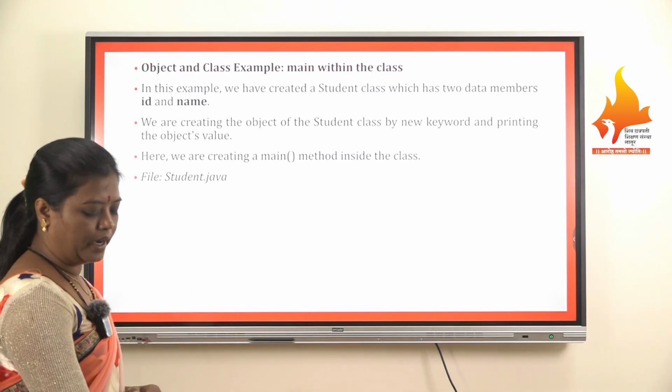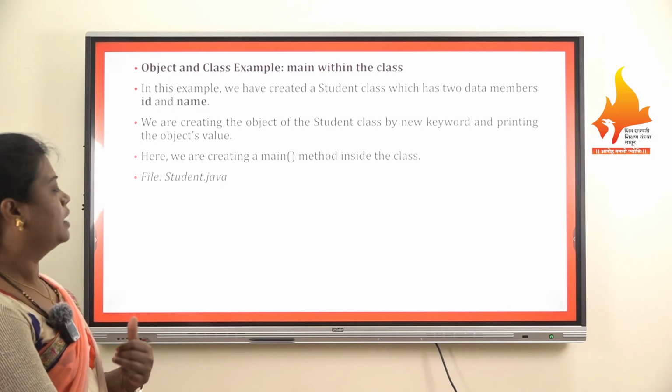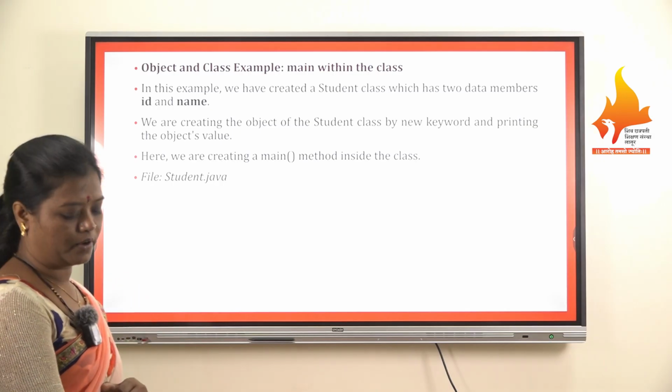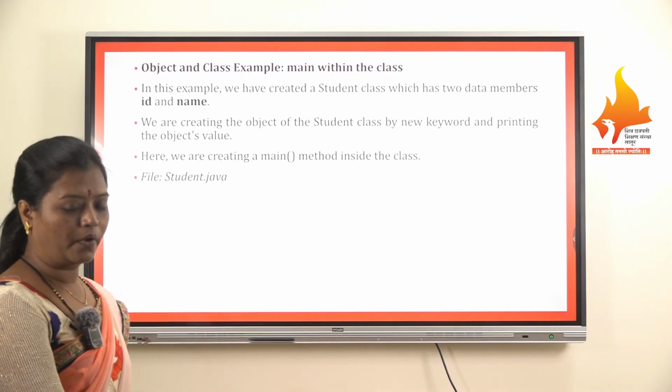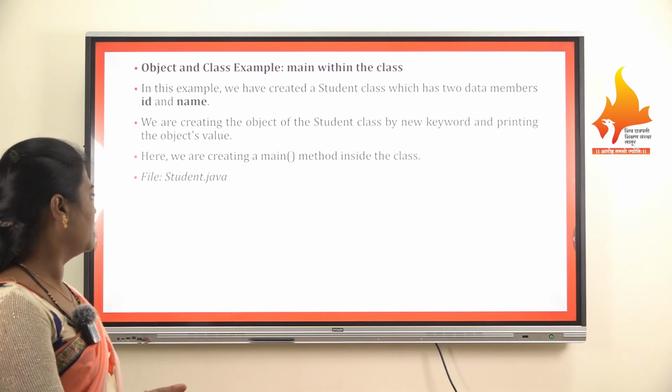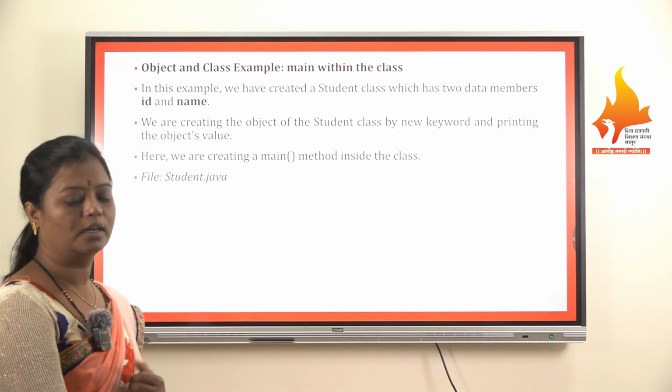And this class is to be stored as Student.java, as we have to provide the extension to the Java program, and that is provided like .java.